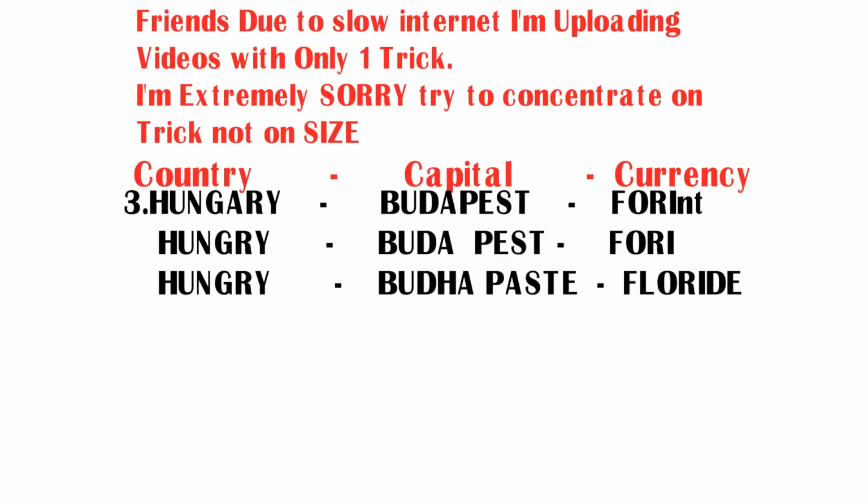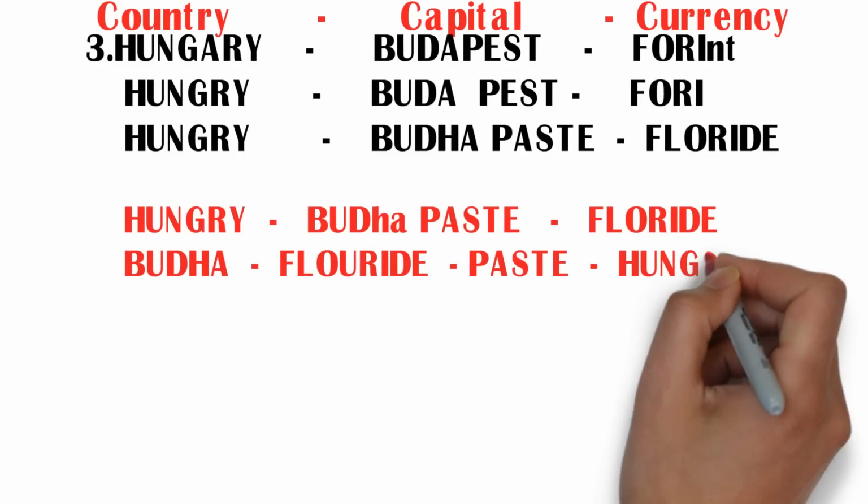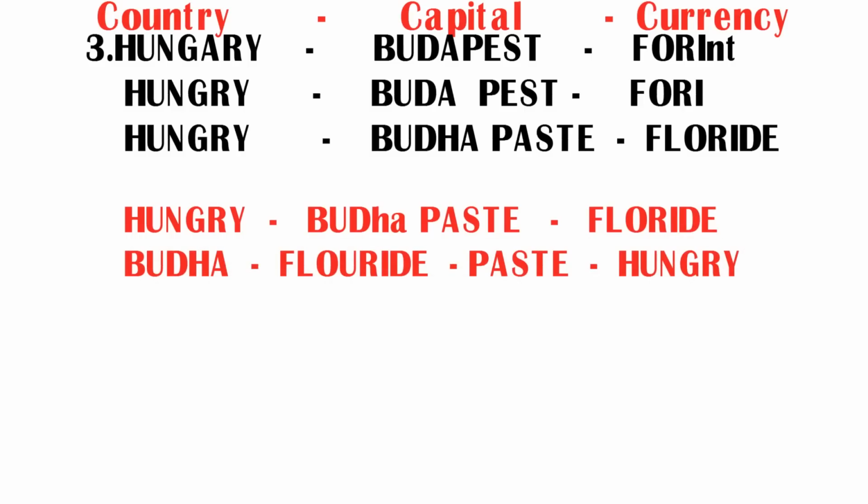But how to remember these 3 new words? Now I am going to frame these 3 new words into a story. Here hungry stands for country Hungary, Buddha stands for Budapest, fluoride stands for currency forint. Let us see the story.